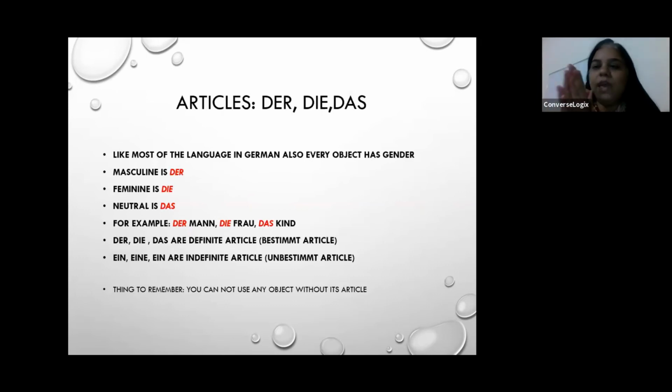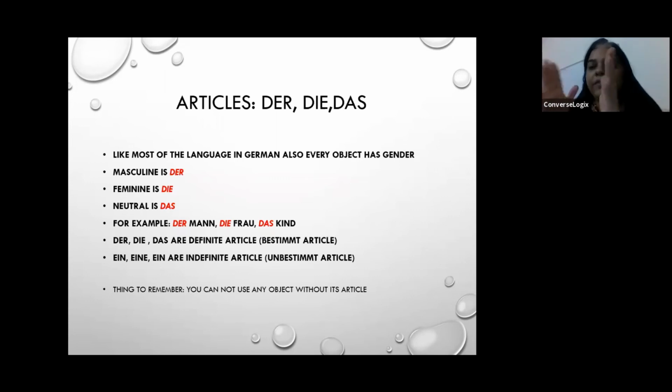But it's not that we have articles only for human beings. We have an article, as I mentioned, for everything we have. For example, a table in German could be masculine or feminine. Of course, it has a very specific article. I'm just telling you as an example. The table has an article. A plant has an article. A bed has an article. Whether it's feminine, masculine, or neutral, every object has an article.